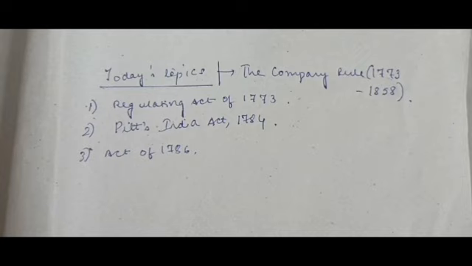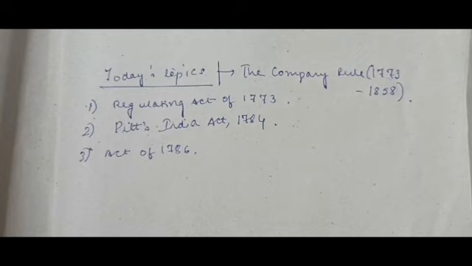Now, the Governor General of Bengal attained supremacy. This position attained supremacy over the other two presidencies, who were now made subordinate to the Governor General of Bengal. And what are the other 2 presidencies? That is Bombay and Madras. Now, the governors of the Bombay and Madras presidencies became subordinate of the Governor General of Bengal. Okay. Also, the Governor General of Bengal started having an executive council of 4 members to assist him in his job.